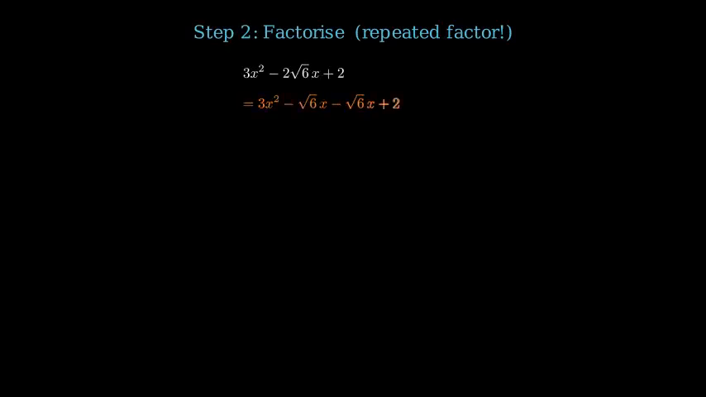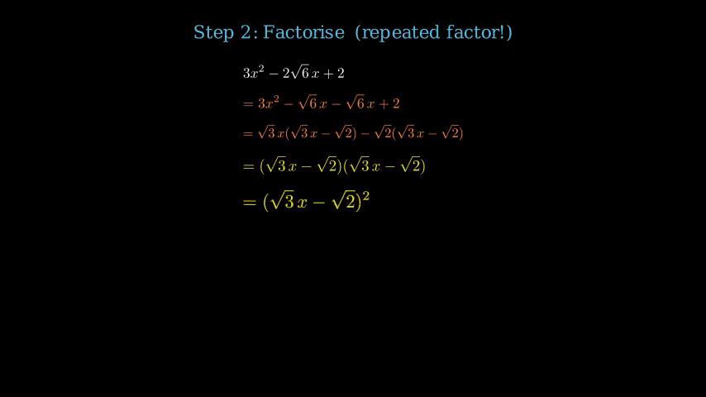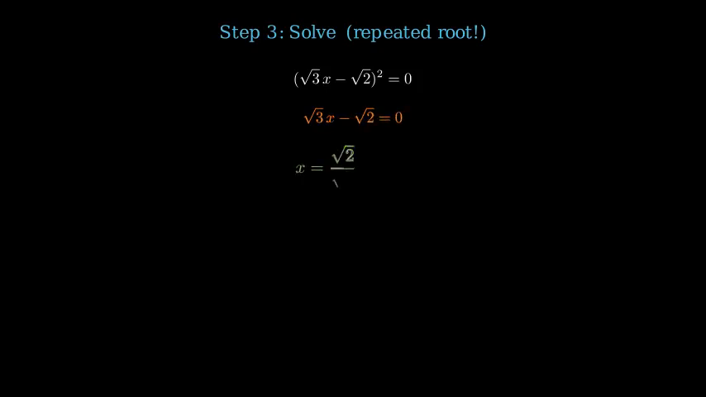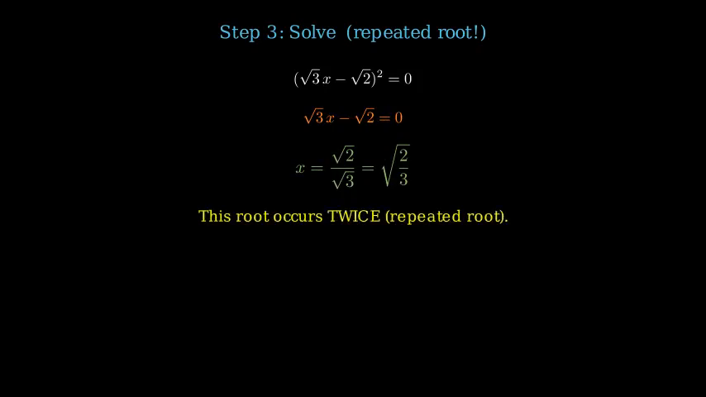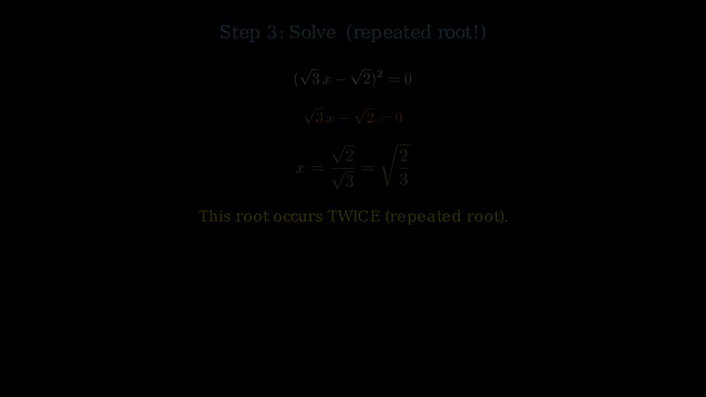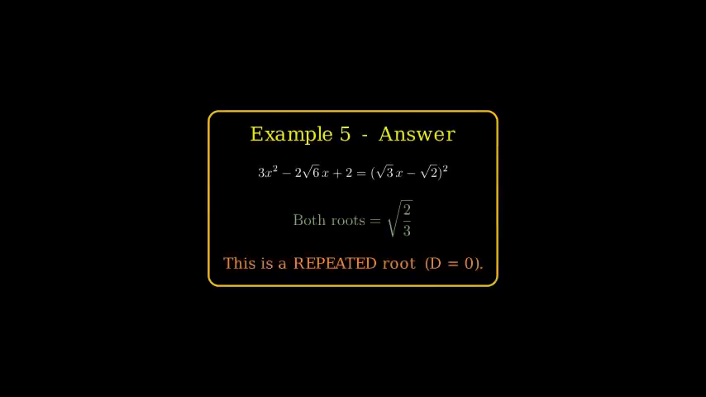Both equal −√6. Splitting: 3x² − √6 x − √6 x + 2 = 0. Grouping: √3x(√3x − √2) − √2(√3x − √2) = 0. So (√3x − √2)² = 0. This gives a repeated root x = √2/√3, which simplifies to √6/3. Both roots are equal. This happens when the discriminant equals 0.